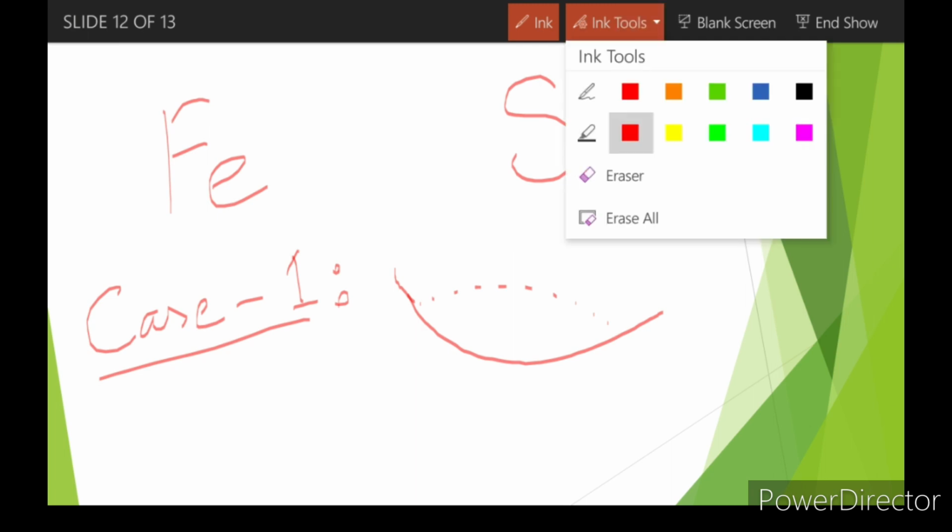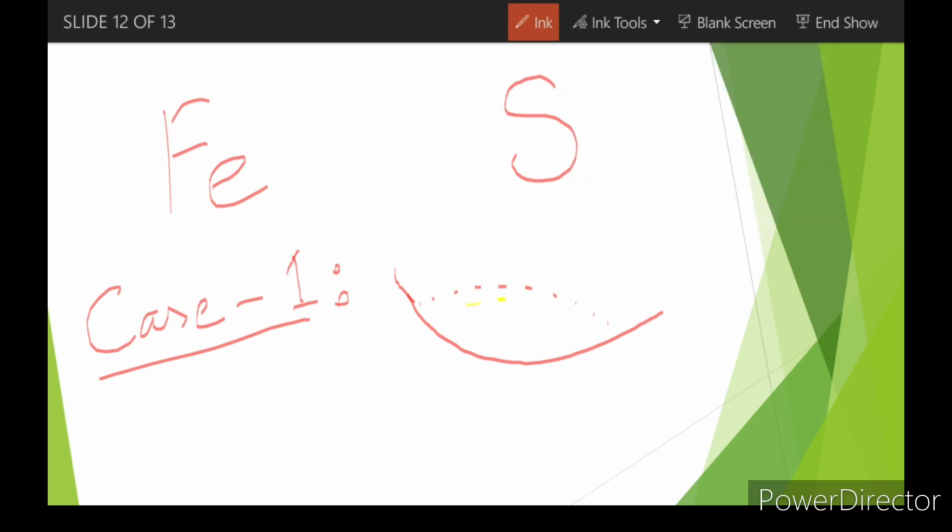I'm just changing the color to make it more realistic here. Sulfur is yellow colored, right? That's why. Just fill this container with the sulfur powder here. Now let's take a few pieces of iron and mix all of these things together.